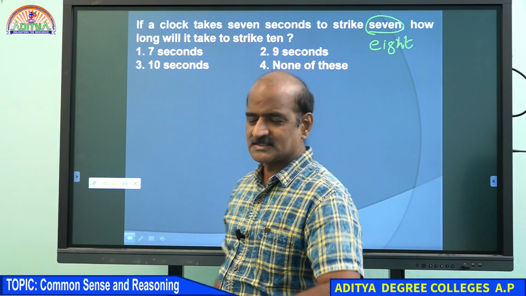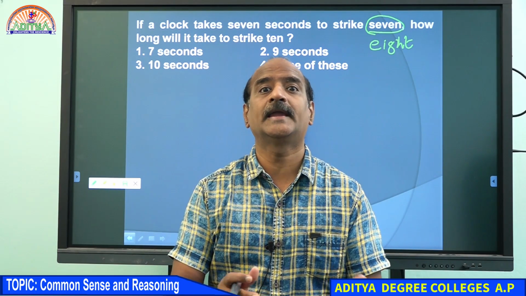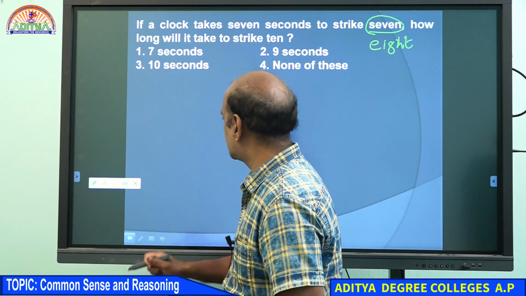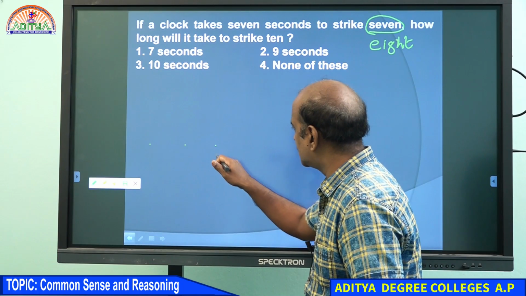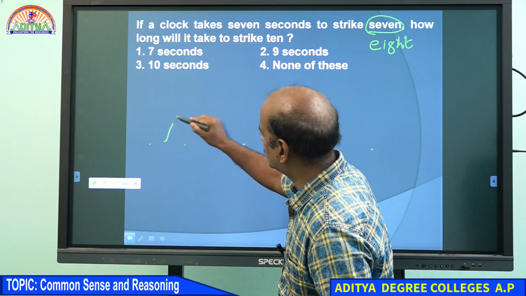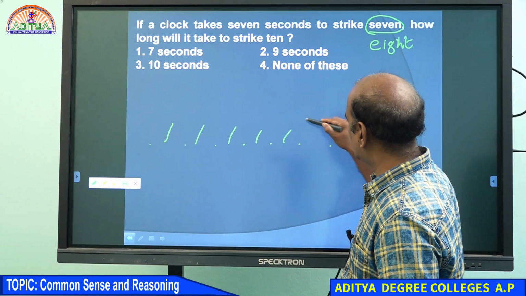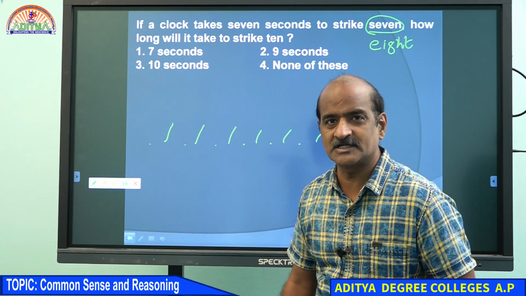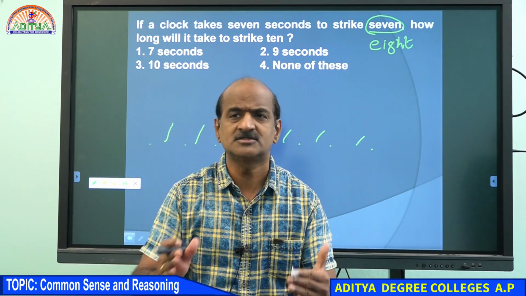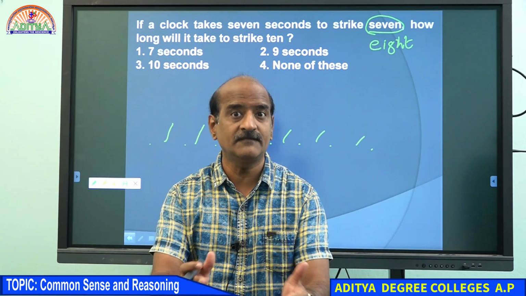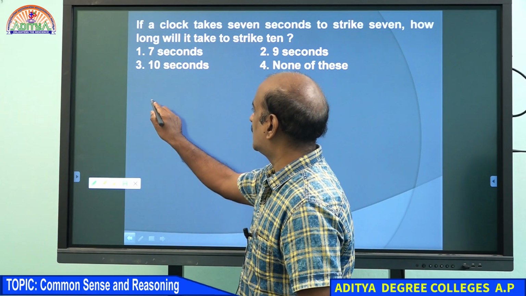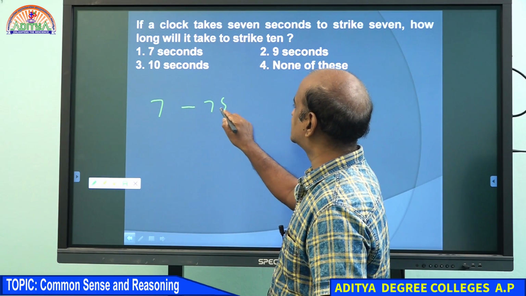If a clock takes 7 seconds to strike 8, 8 means 1, 2, 3, 4, 5, 6, 7, 8. How many gaps do we get? 7 gaps. You understand that? Therefore, actually the time is taken only for the gaps. To strike, it doesn't take any time. Only for the gaps, it takes some time. You understand that? Therefore, to have 7 gaps, it took 7 seconds.